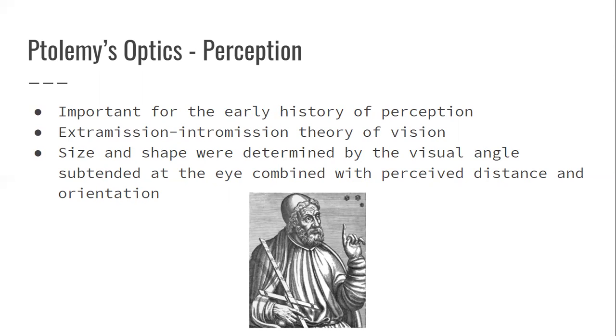Ptolemy offered explanations for many of the phenomena that concern illumination and color, size and shape, movement, and binocular vision. He divided these illusions into those that were caused by physical or optical factors, and also those that were caused by judgmental factors.